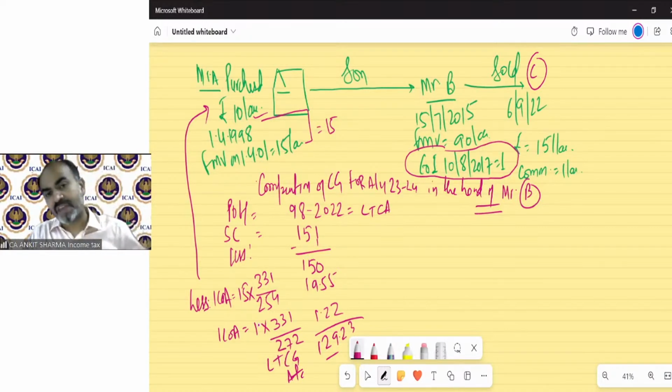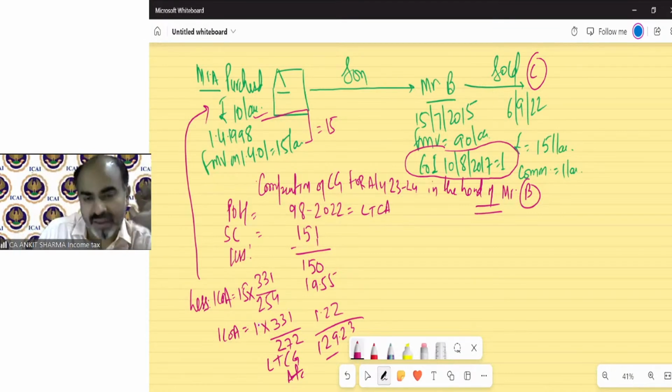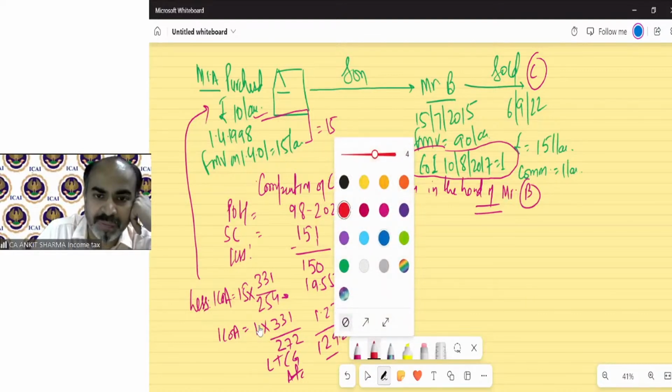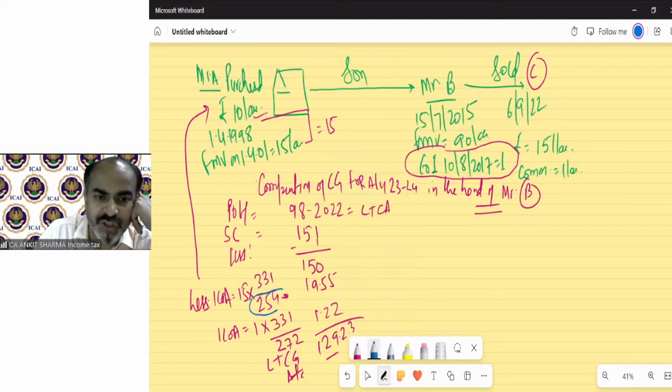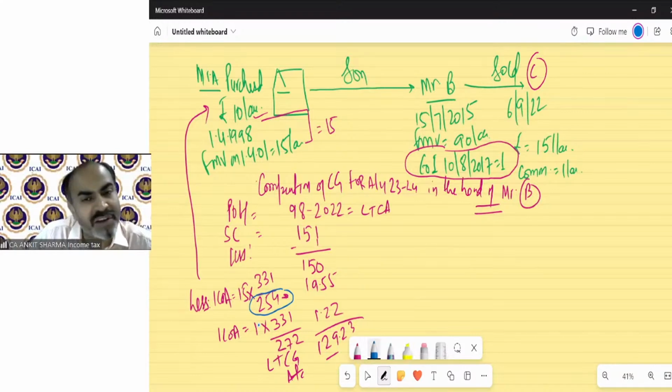Now in this question, we have to apply also Manjula J. Shah. Let me tell you, it's very easy to apply because there is only one thing we need to change. Only this. This thing we just need to change for the applicability of the Manjula J. Shah provision. Only one concept needs to be changed. That is, this index needs to be changed. So when you are solving in the examination, everything else will remain the same. The period of holding will always be long term. Now we are solving it as per Manjula J. Shah, but we have to show it both ways.